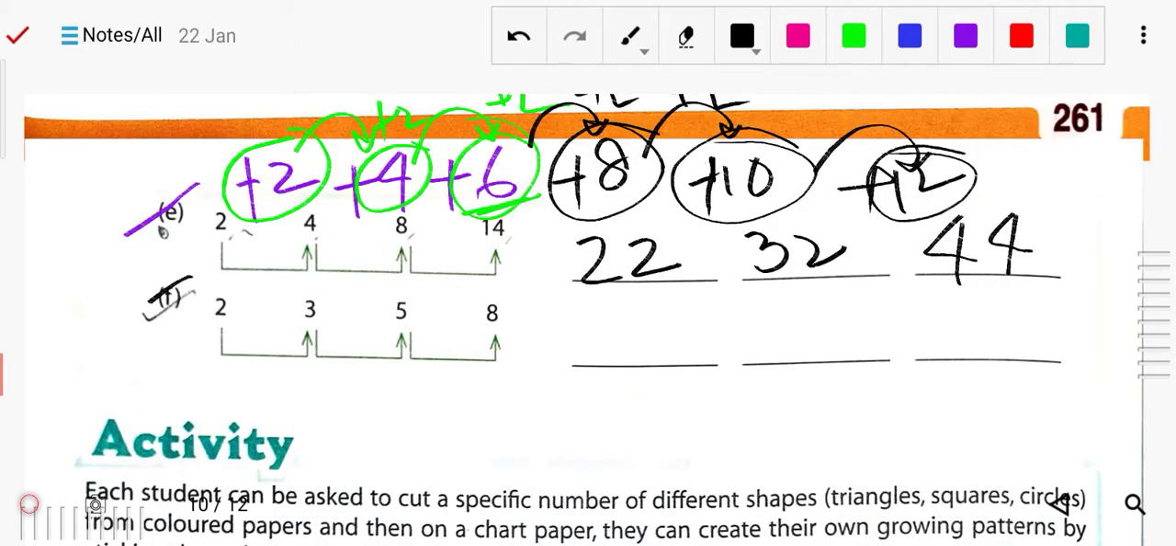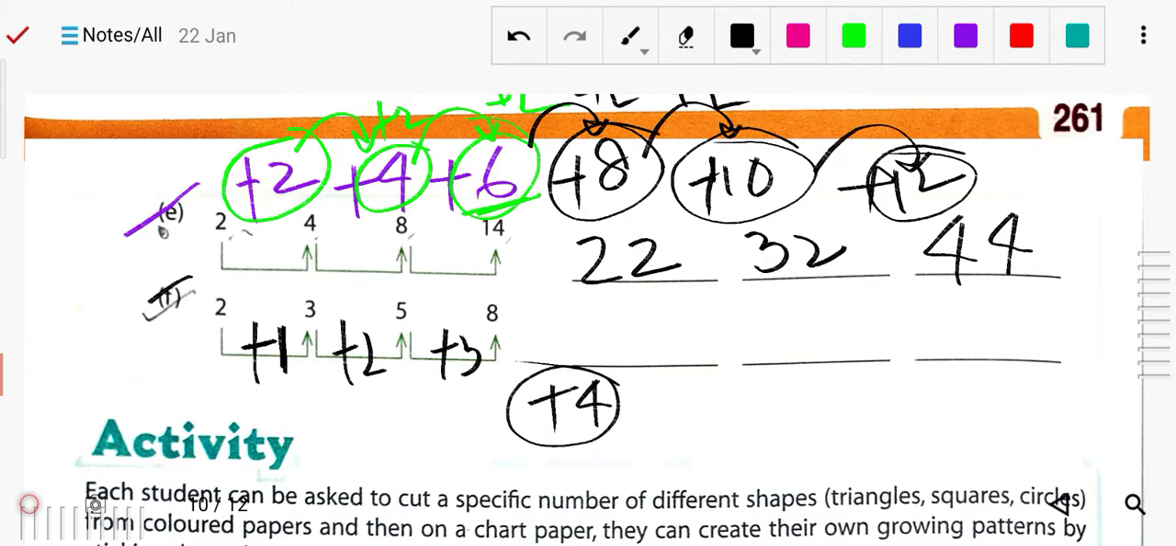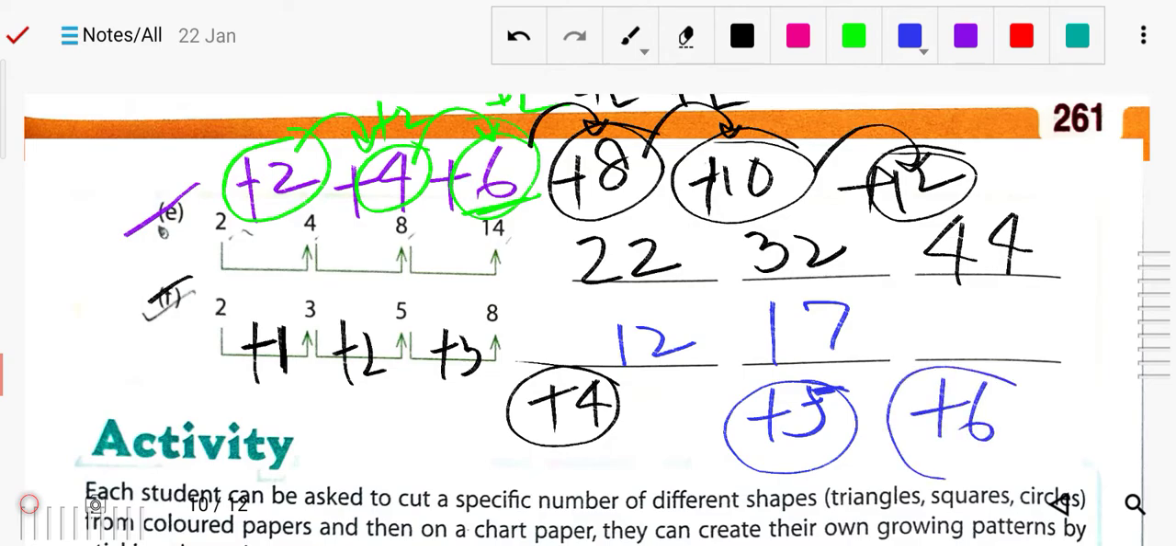Now next number F, 2, 3, 5, 8. So here you can understand 2 plus 1 is 3, 3 plus 2 is 5, 5 plus 3 is 8. So all the time 1 is increasing, so next time it will be increased by 4, so 8 plus 4 will be 12. Next time it will be increased by 5, so 12 plus 5 is 17. Next time it will be increased by 6, so it will be 23.